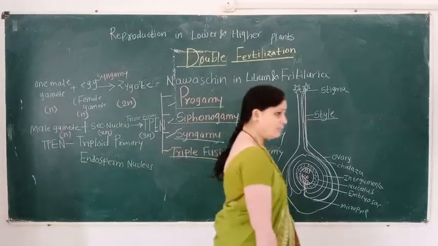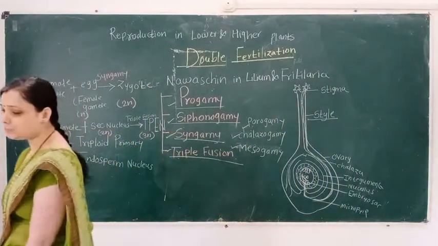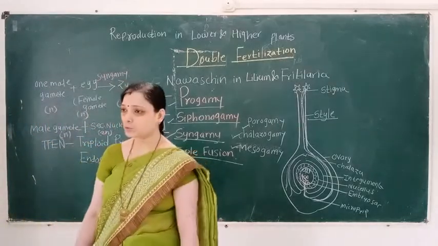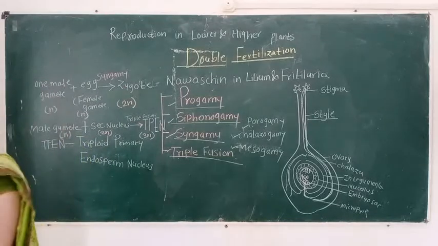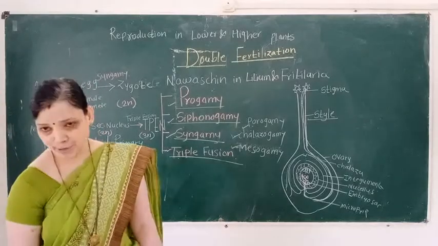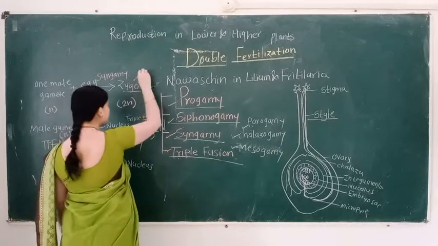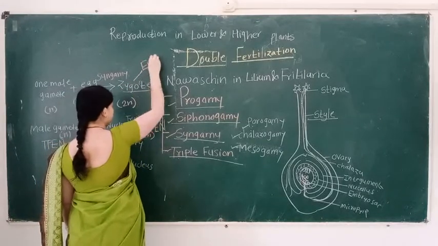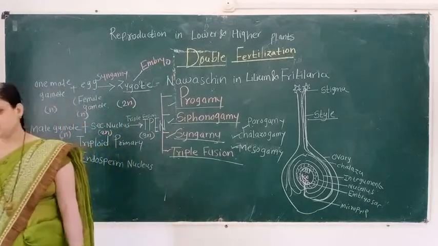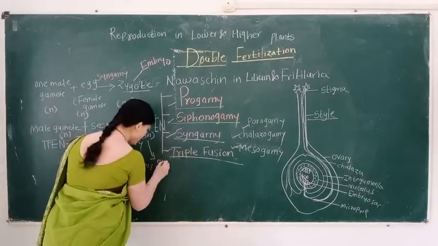So after fertilization, the ovary is converted into the fruit. The ovule is converted into the seed. Integuments are converted into the seed coat. The nucellus is converted into the perisperm, and the zygote is converted into the embryo. And the TPEN is converted into the endosperm.